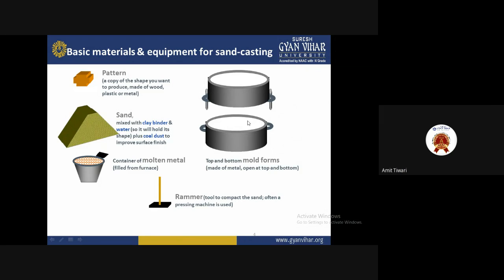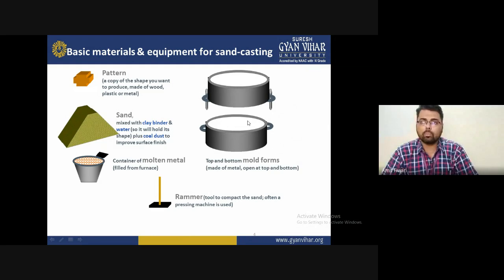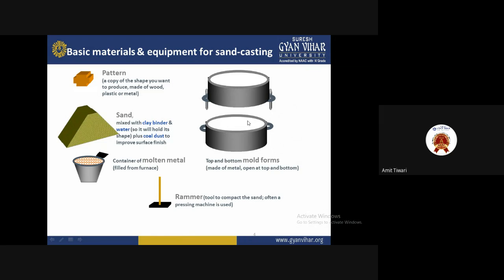So these are some of the structure and the pattern. I hope you understand once again what a pattern is. A pattern is basically a simple copy of the shape you want to fabricate. The shape depends upon the pattern you choose for this particular casting. If your part is not complicated, you can fabricate a simple design.